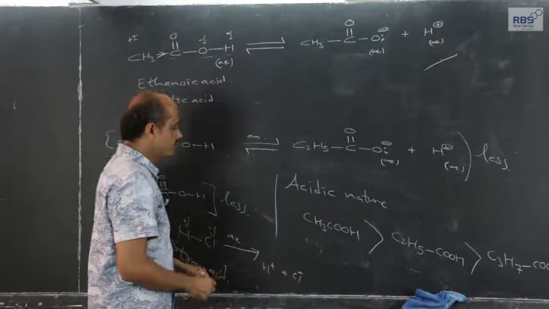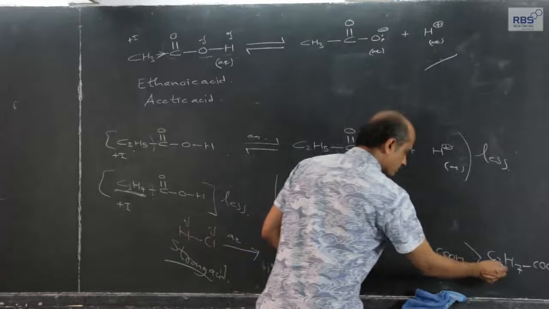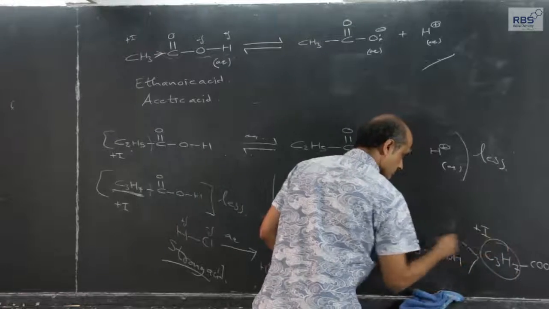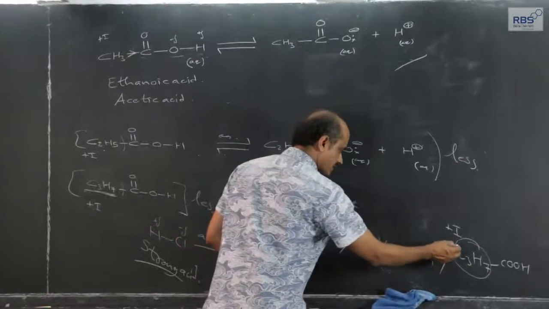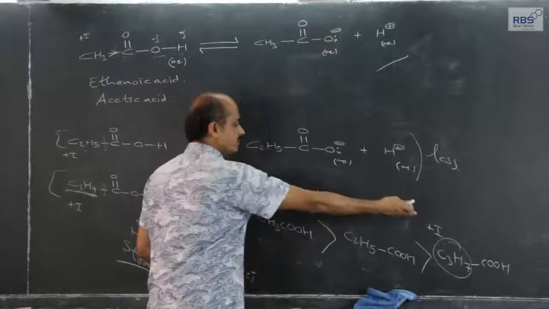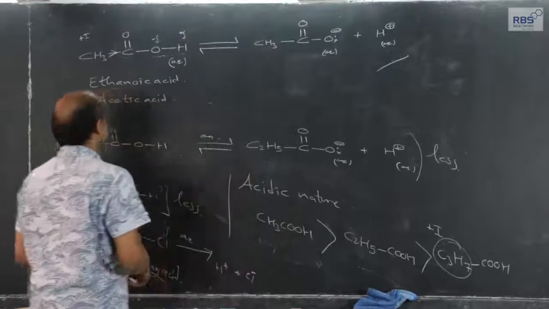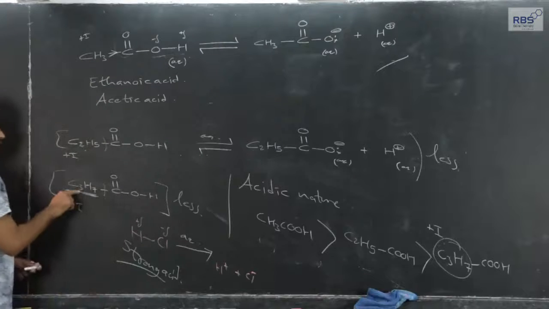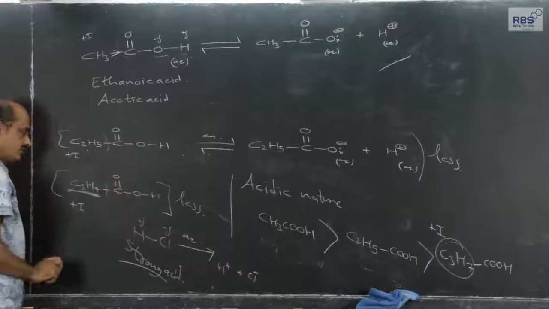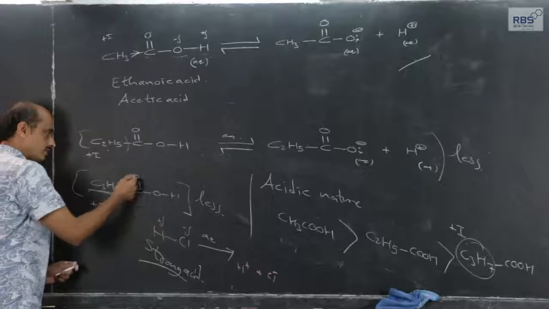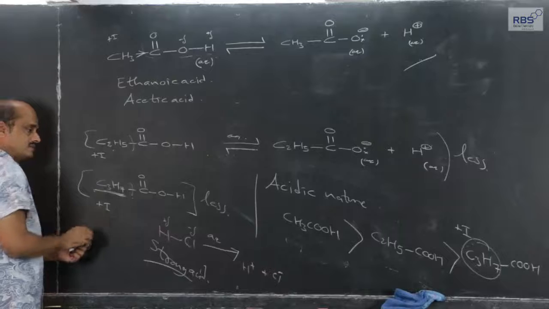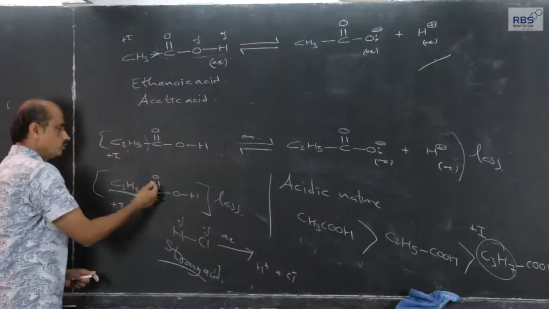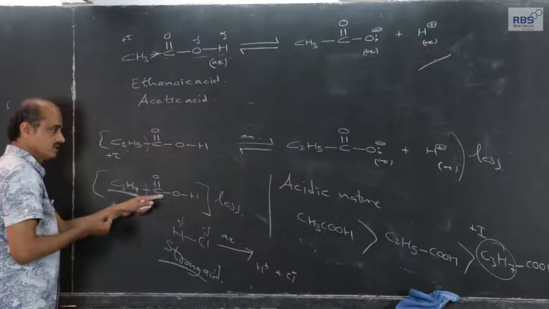So, as the positive inductive effect of the alkyl group is more, the acidic nature will be less. The electron withdrawing capacity of the carbonyl group will be compensated, as electron density will be available from this group. So, this carbonyl group will pull less from this side.